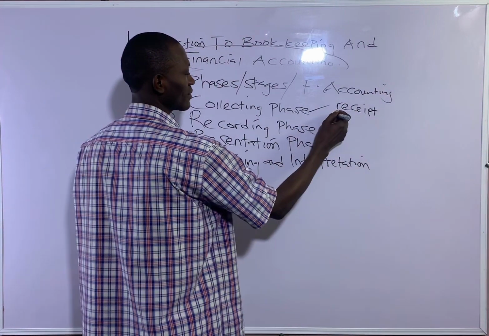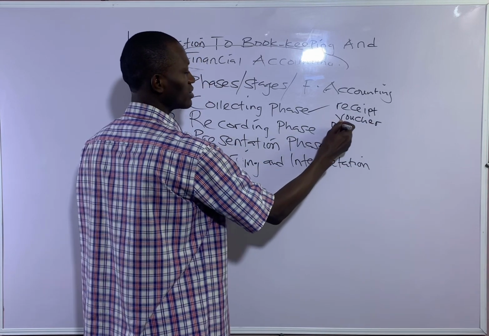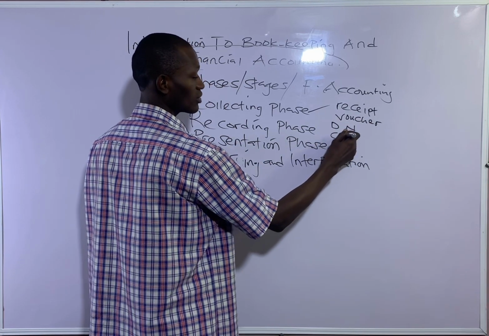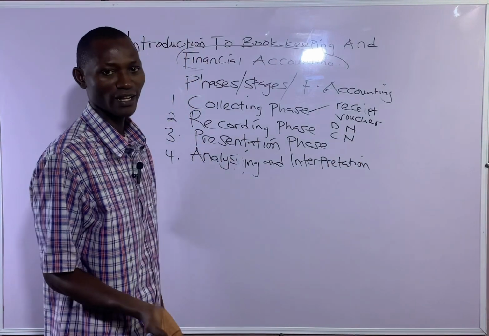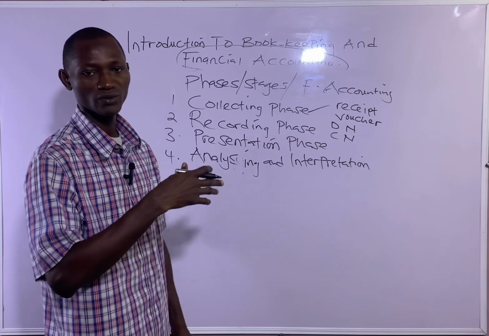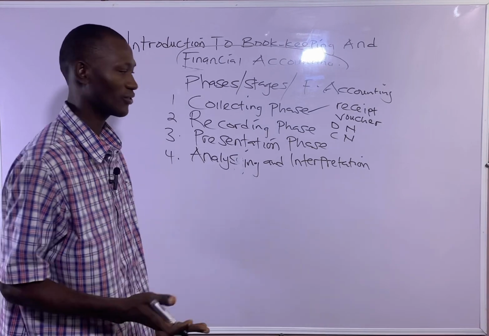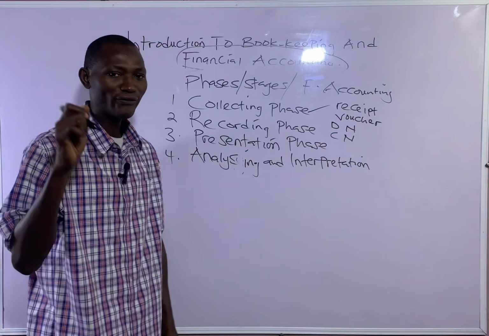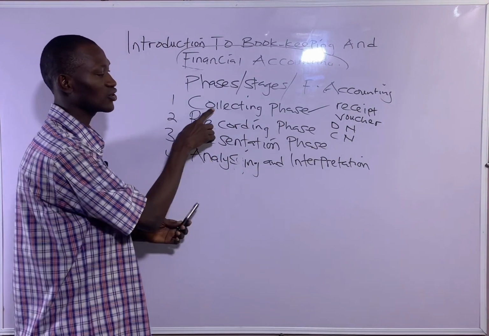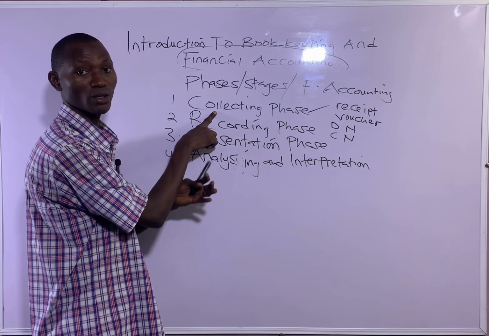We have receipts, we have voucher, we have debit notes, we have credit notes, we have statements of accounts, we have invoice, we have check, we have check stub, and so on and so forth. So those are source documents from which the business transactions will be collected or financial transactions will be obtained or